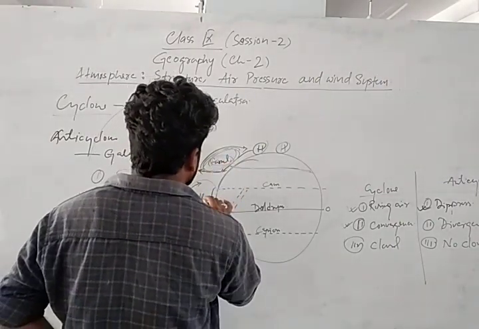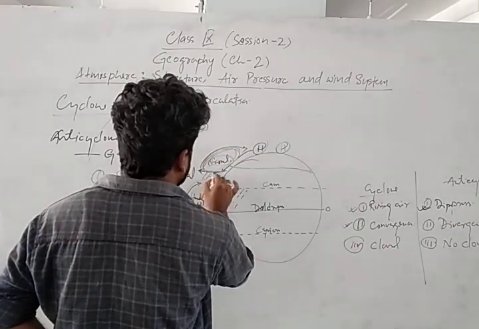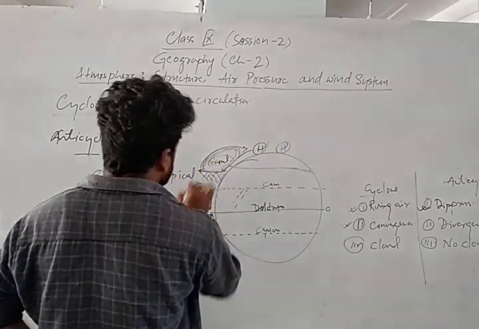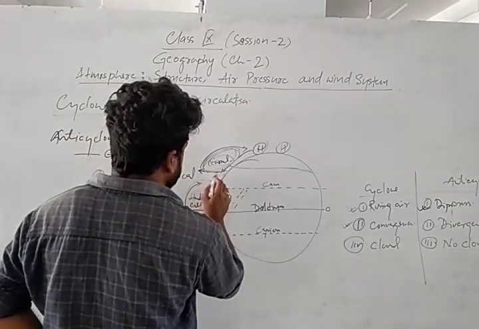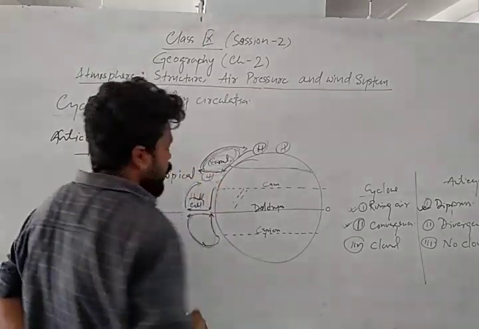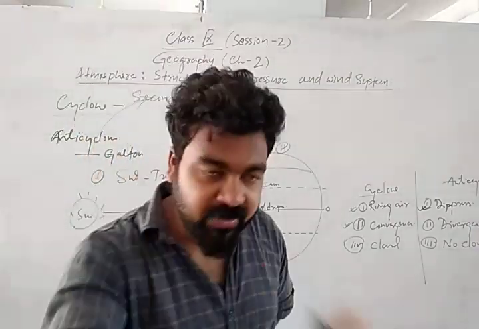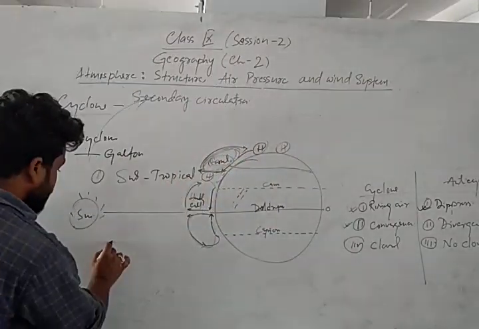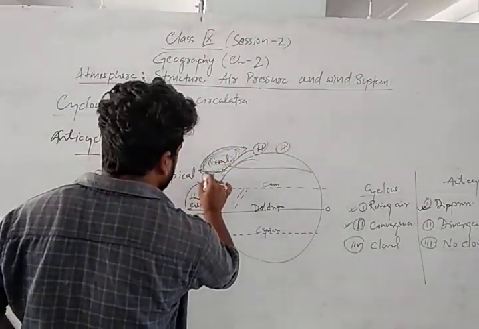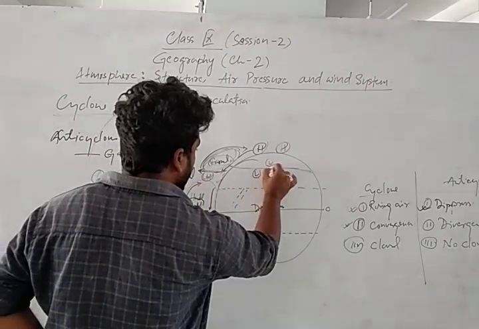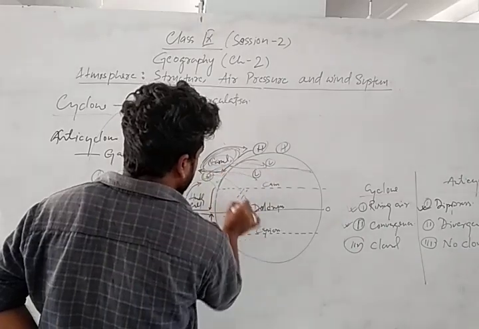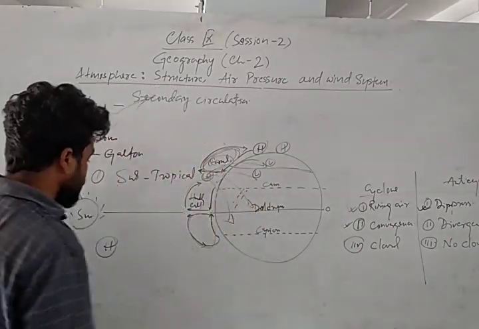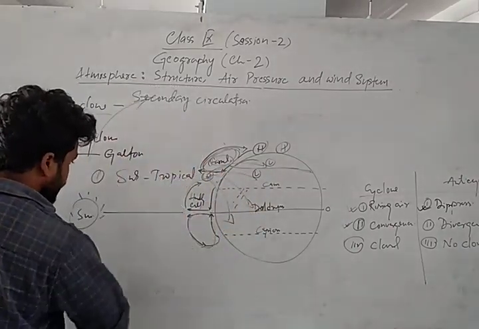So generally what happens? In between this Hadley cell and the Ferrel cell, in this zone generally anticyclone forms, because here when the density of the air increases, then one pressure zone forms, that is called the high pressure zone. Again when the high pressure zone forms here, the periphery area there will be low pressure zone. So then what will happen? From the high pressure to low pressure, wind will move. So that is called the anticyclone, right?